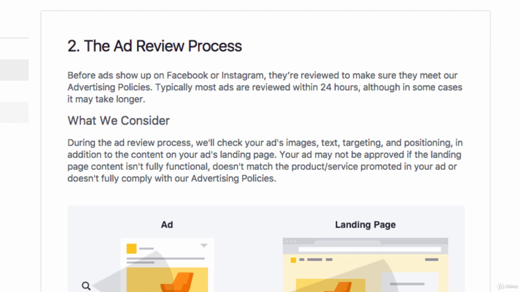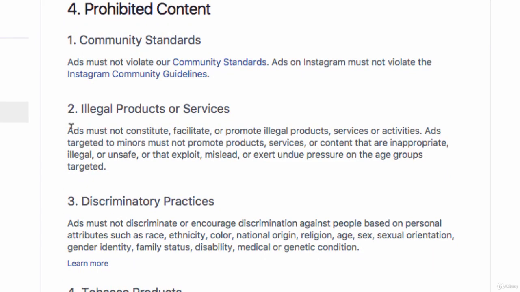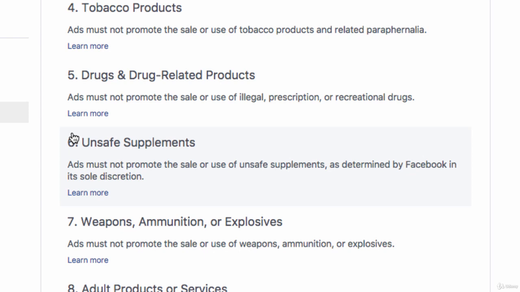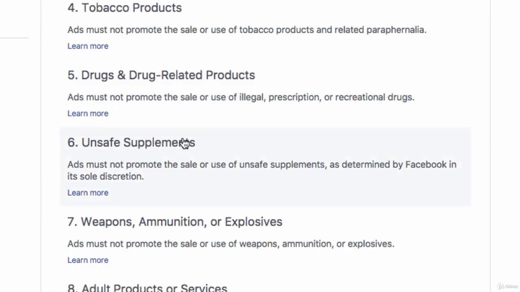So let's start by looking at some of the prohibited content. Now, anything that's listed here cannot be advertised on Facebook. And as you can imagine, a lot of these things are pretty obvious, like illegal products or services, tobacco products, drugs. But there are a couple of surprising categories in here, like unsafe supplements. It's probably a reason why you don't see a lot of supplements for bodybuilding, etc. in your Facebook newsfeed, because Facebook has the sole discretion to decide whether your supplement is safe or unsafe. So that's a big question mark if you are advertising in this niche.